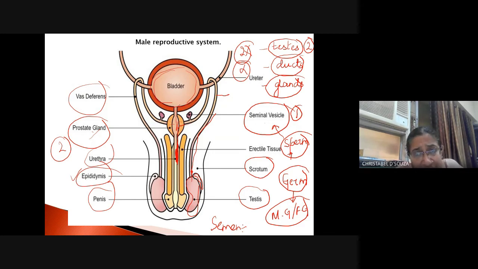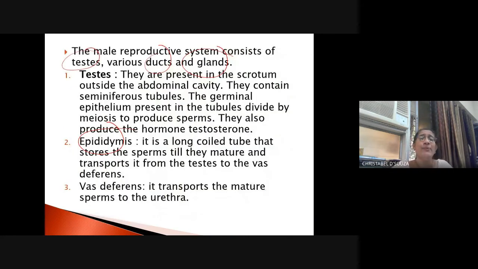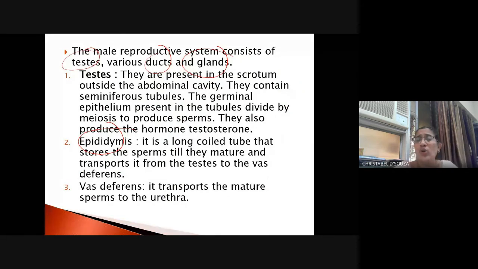When the sperm is being thrown out, the bladder shuts off the urine output, and finally the sperm that is there is ejaculated outside the body through an organ which is known as the penis, right? Now, so let's go through this. The male reproductive system consists of 3 things. I told you: testes, ducts, glands.